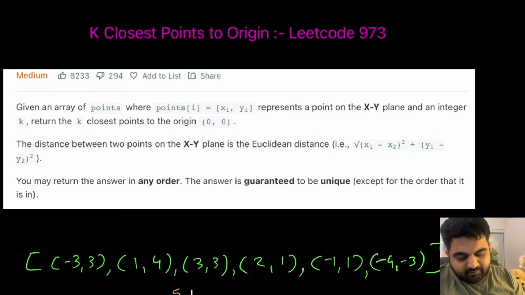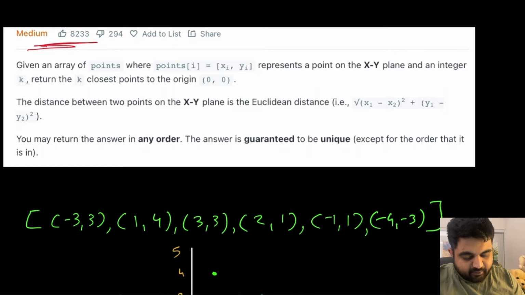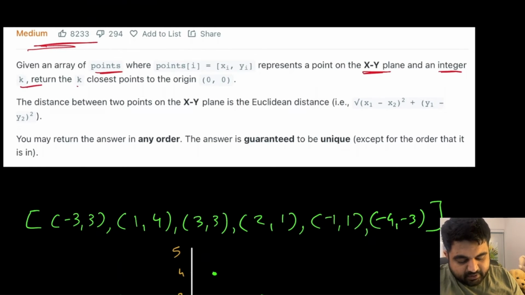So the LeetCode problem we are going to solve today is called k closest points to origin. Now we can see that this one is a LeetCode medium problem and also a very well-liked problem on LeetCode. The problem statement is quite straightforward. We are given an array of points that represents points on an XY plane or a graph. And we are also given an integer k. Now we need to return the k closest points to the origin.